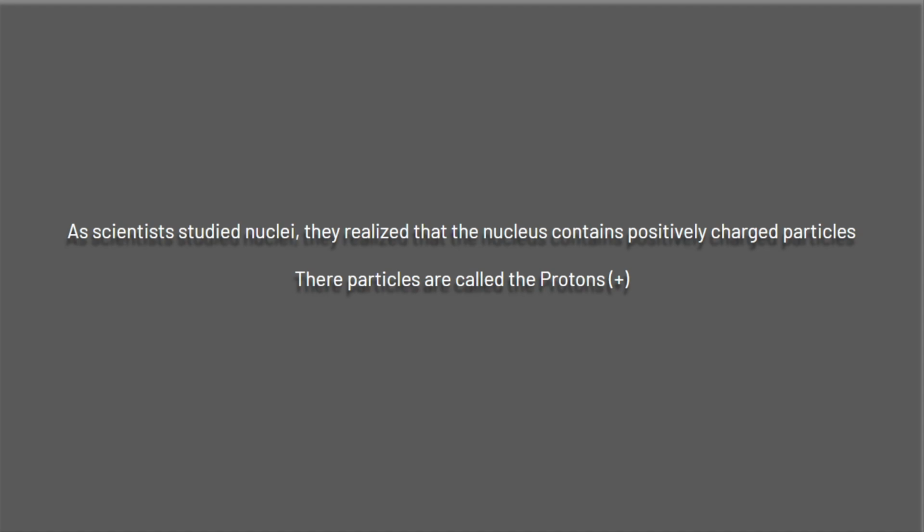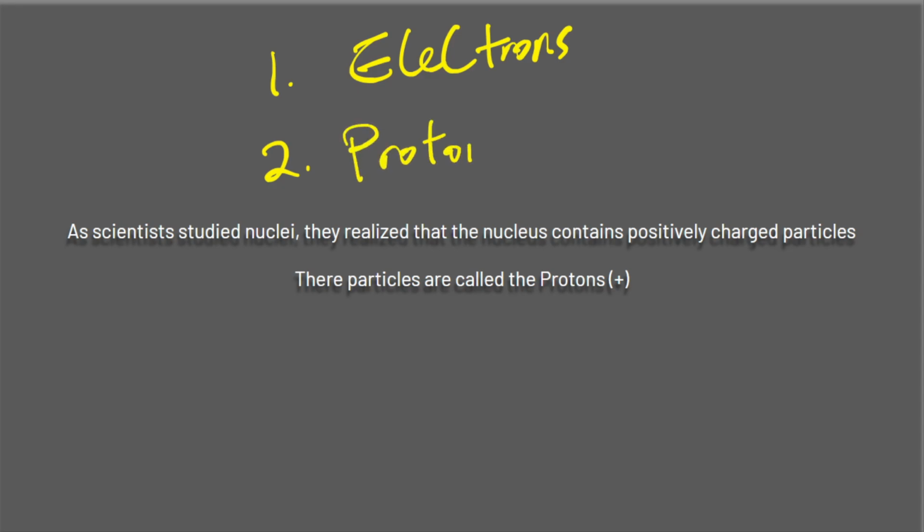That's our second subatomic particle being discovered. They're called protons. So now we have two subatomic particles. The first one is electrons, E-L-E-C-T-R-O-N. And then the second one is protons.